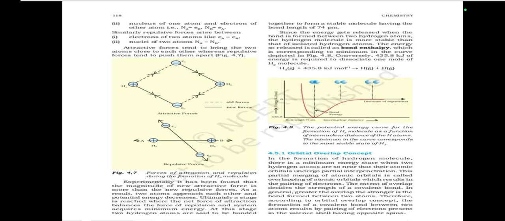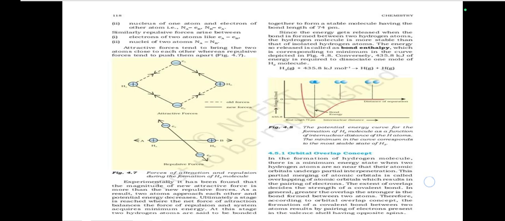The energy so released is called bond enthalpy. Figure 4.7: forces of attraction and repulsion during the formation of the H2 molecule. Figure 4.8: the potential energy curve for the formation of the H2 molecule as a function of internuclear distance of the hydrogen atoms. The minimum in the curve corresponds to the most stable state of H2.